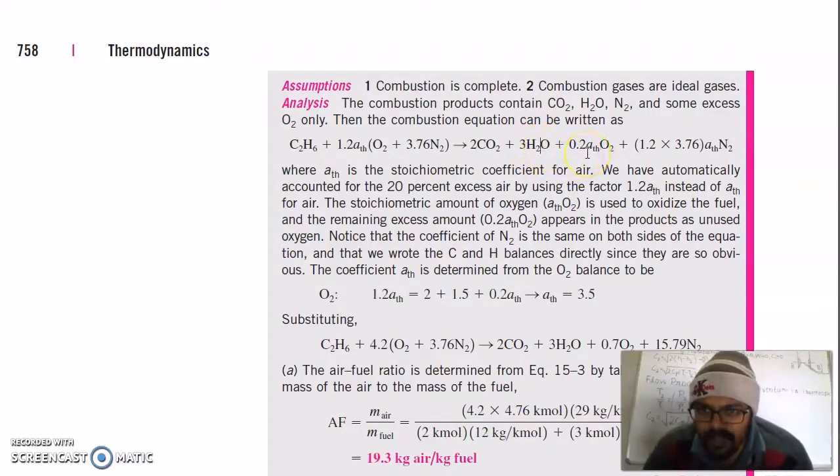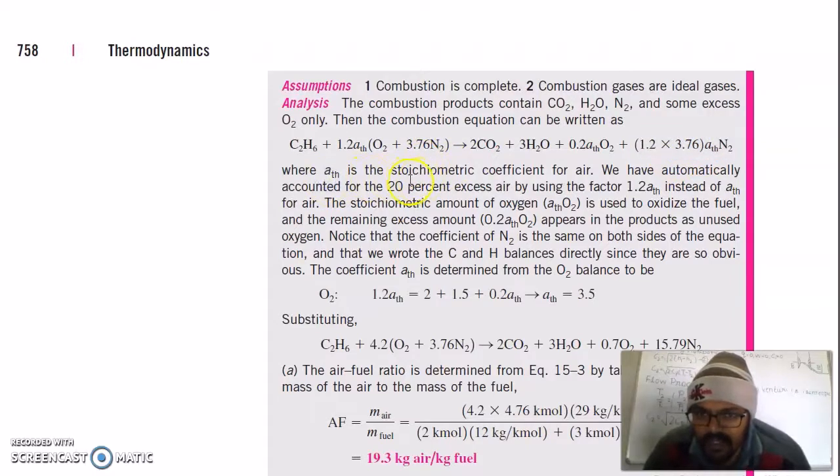Plus whatever oxygen is left, because we are using excess oxygen, so 20% of the oxygen is left, plus 1.2 a_th into 3.76 nitrogen. The nitrogen is a non-reactive gas, so all the nitrogen will come out in the products.